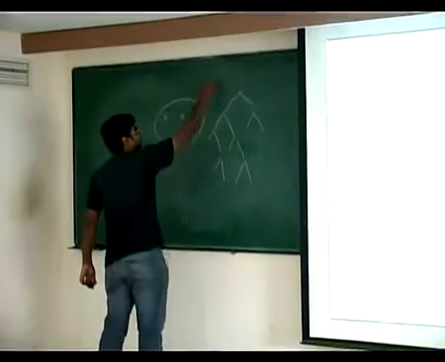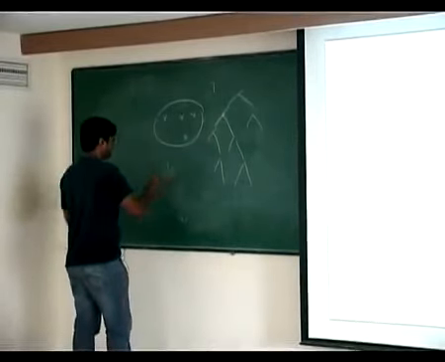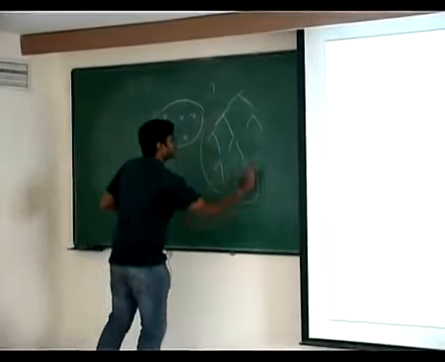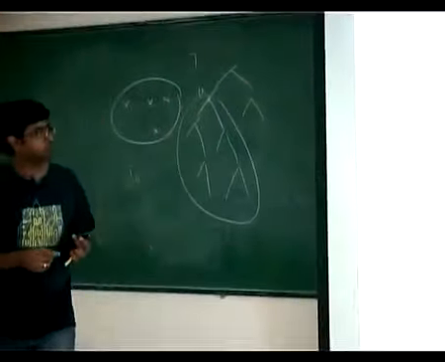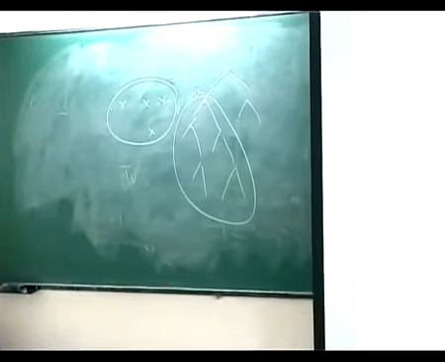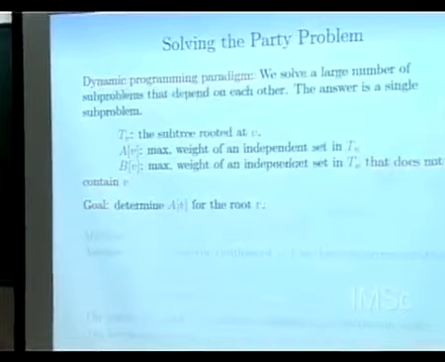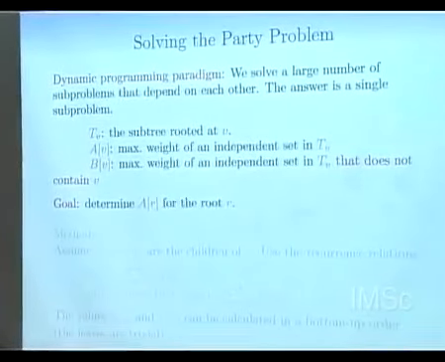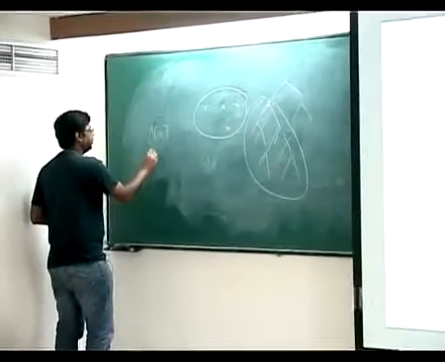So this is our tree, and there are nodes. By T_V, we will denote the subtree rooted at this particular vertex V. Okay? So we are going to keep two things at every vertex. What is A of V? It just stores something about this vertex. A of V is the maximum weight of an independent set in the tree below here. Okay? So we are going to keep two things, A of V and B of V.